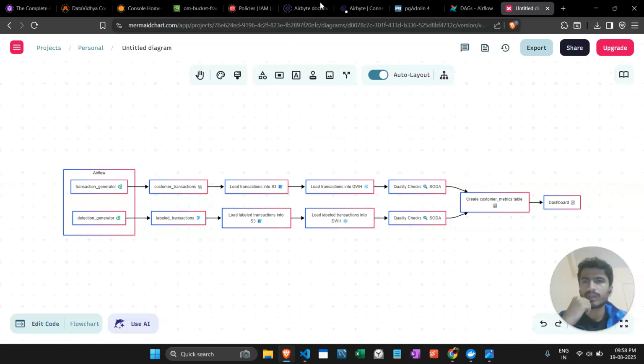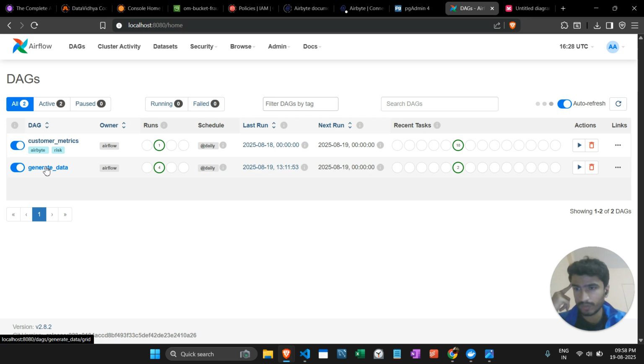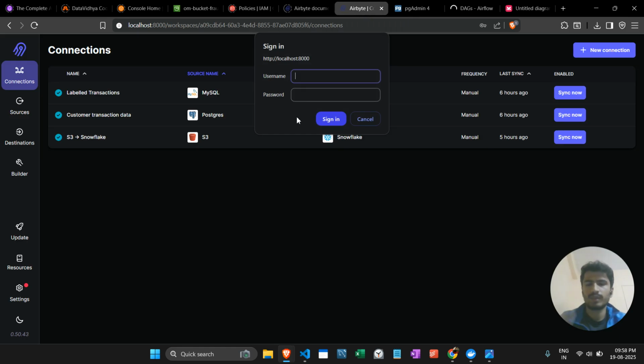This is our two DAGs. First of all, we will talk about the first DAG. This is our first DAG. It is taking pretty much time, so we'll go to the other one. So here it is. This is our Airbyte.